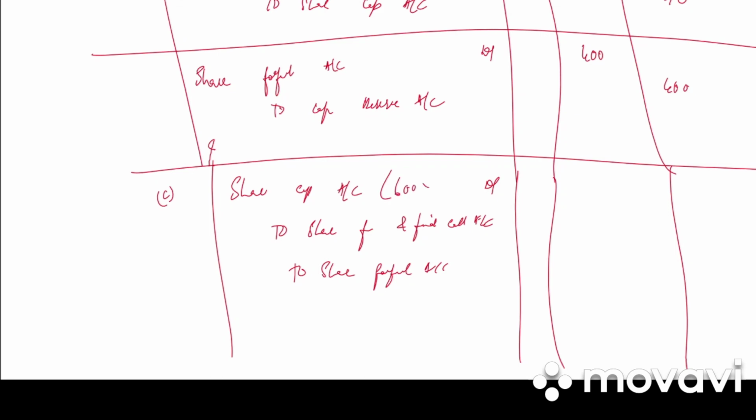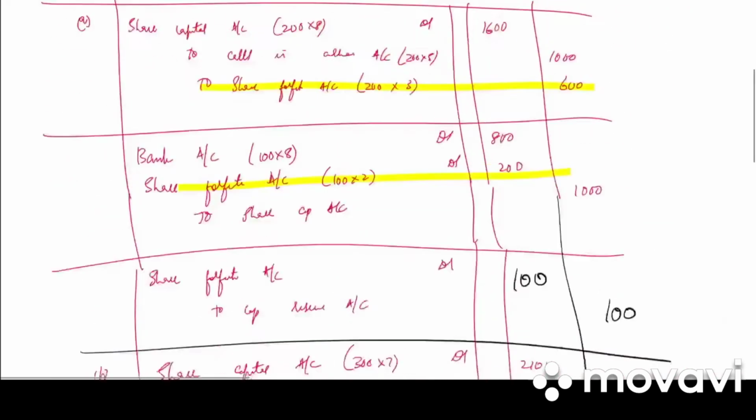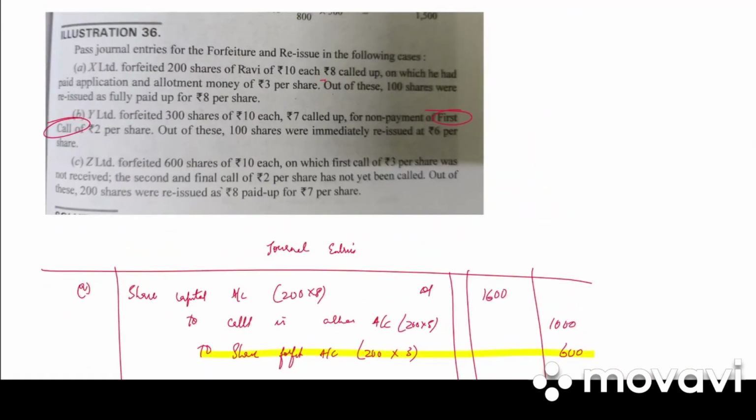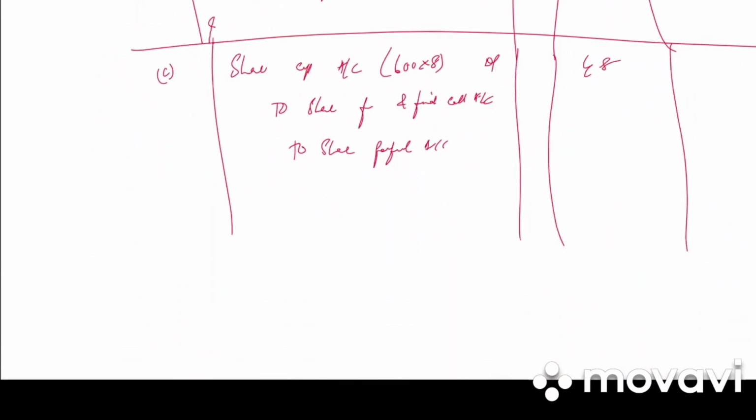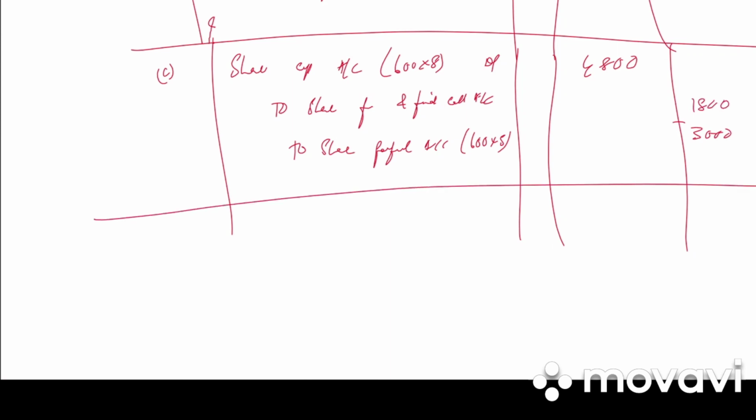So 600 into 8. Why 8? Only 2 has not been called up, 8 has been called up. 4,800. 600 into 5, 3,000. 1,800 is unpaid.